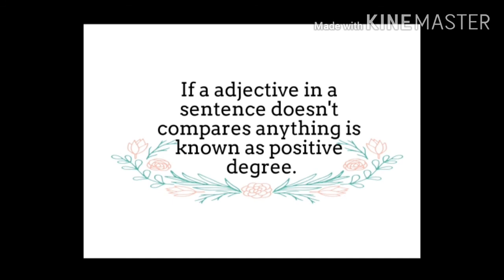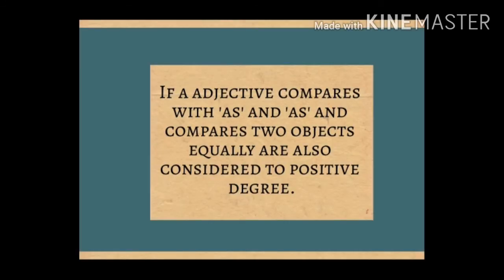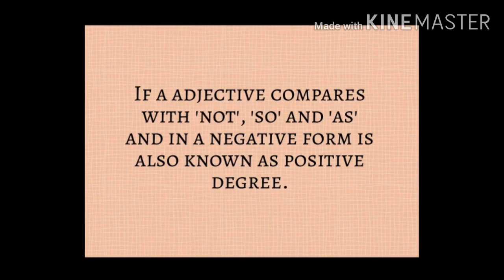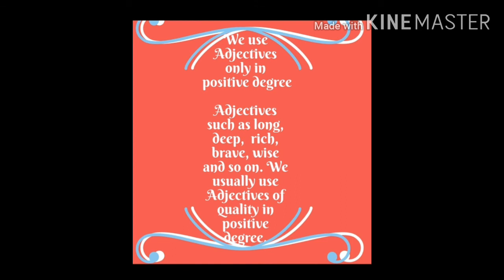Next one, if an adjective compares with as and as and compares two objects equally, it is also considered to be positive degree. Next rule, if an adjective compares with not so as and in a negative form, it is also known as positive degree. We use adjectives only in positive degree.